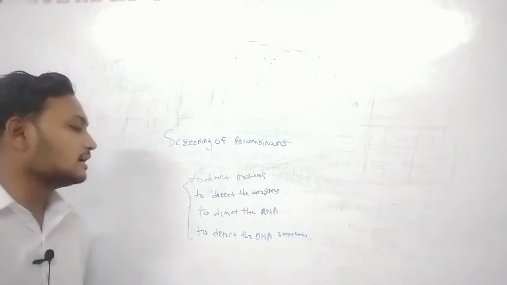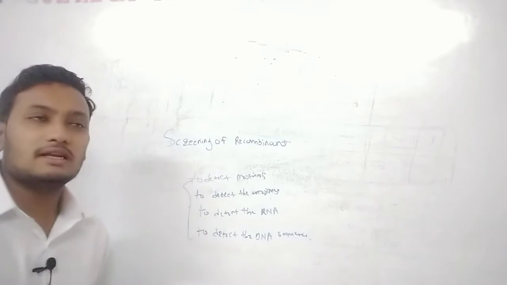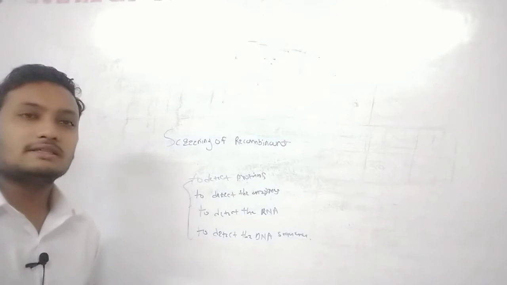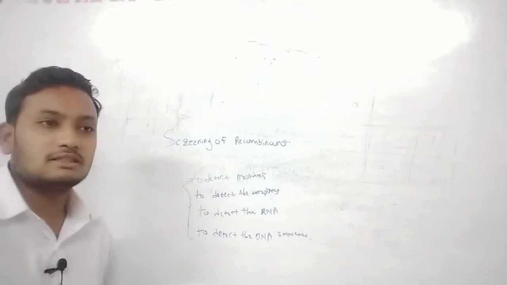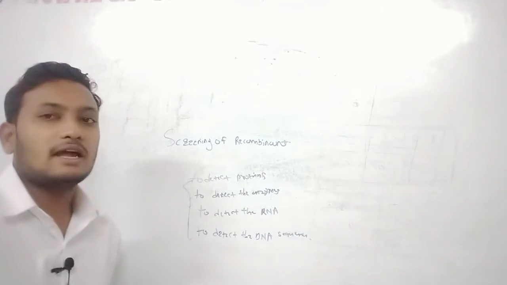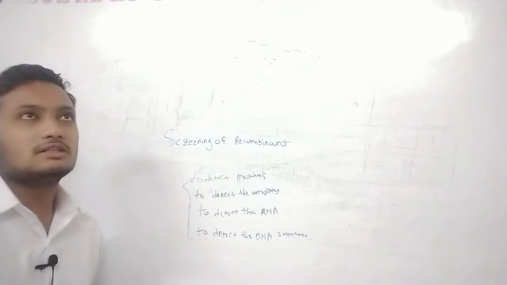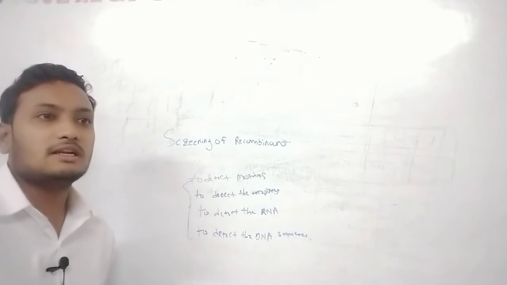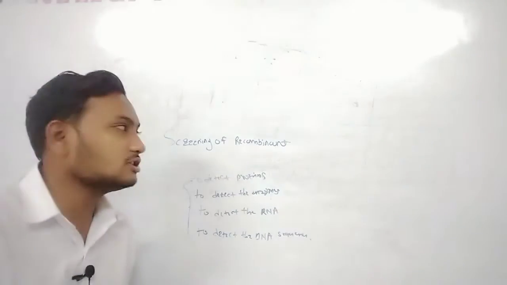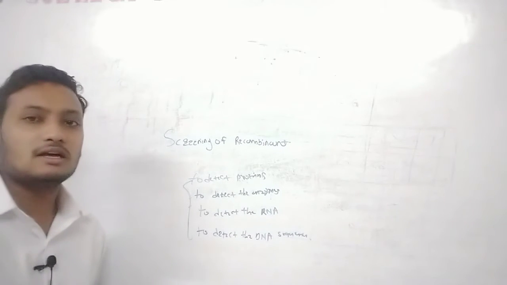Next is to detect the DNA sequences, which is also important for the screening of the recombinant. The DNA sequence of the wild type of the organism is different from that of the organism after transformation of the gene into the target organism. The DNA sequence is slightly changed. It is a confirmatory test for the identification and screening of the recombinant.